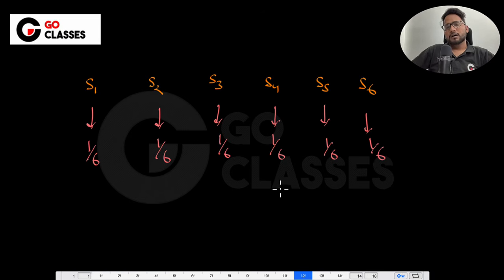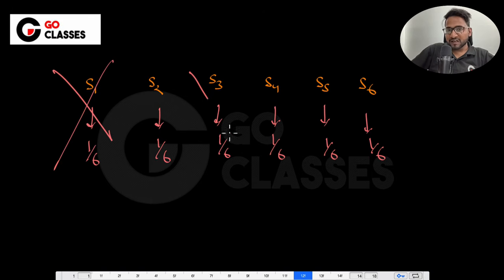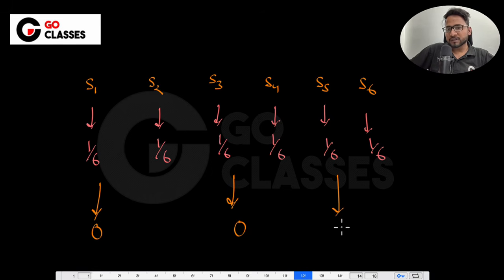Cool. Now I'm giving you one additional piece of information, where I'm saying that 1 has not occurred, 3 has not occurred, 5 has not occurred, which means I'm clearly giving you the hint that the probability that 1 has occurred is actually 0. The probability that 3 has occurred is actually 0. The probability that 5 has occurred is actually 0. Which means these 3 probabilities are 0. Now you are just asking what is the probability of this? This is the question, right? So I hope you are getting the question.